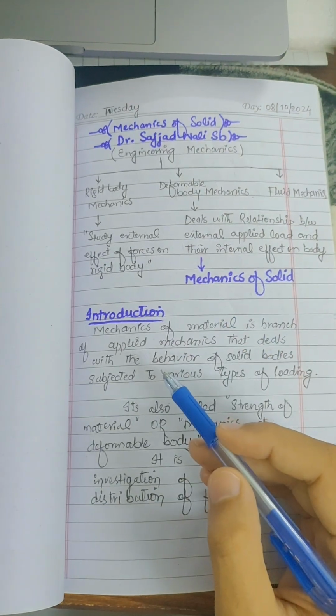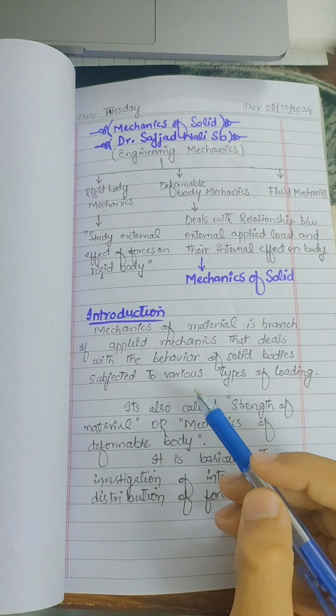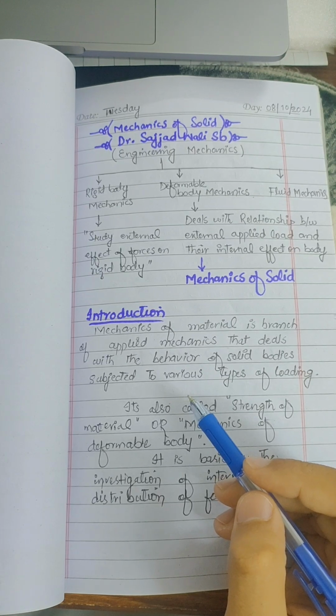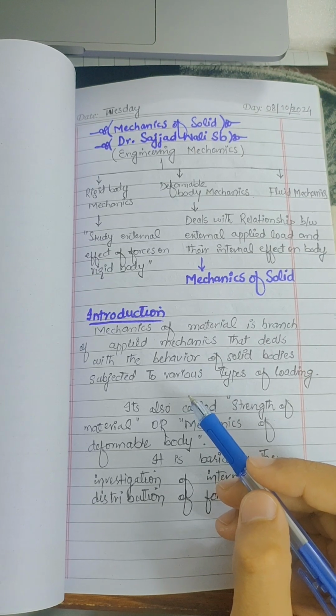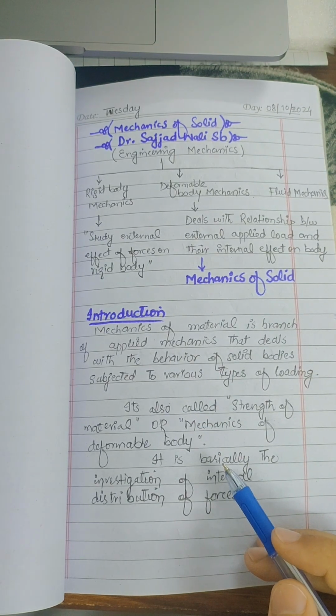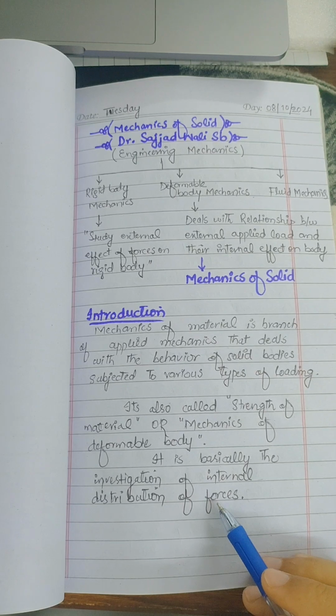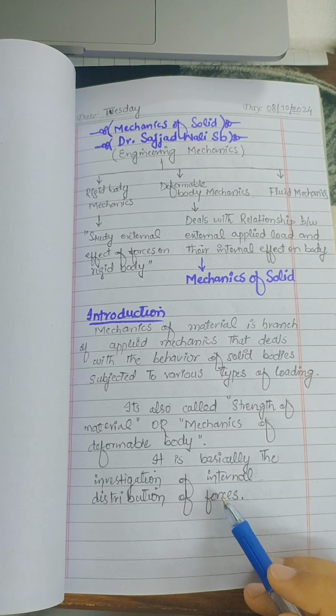Now, moving to the introduction, mechanics of material is a branch of applied mechanics that deals with behavior of solid bodies subjected to various types of load. जब हमारे पास एक solid body, उस पर हम वेरियस टाइप्स ऑफ लोड अप्लाई करते हैं और इसके बिहेवियर को स्टडी करते हैं ताकि जब हम उस पर लोड अप्लाई करें तो ये बॉडी किस तरह बिहेव करता है। तो इस तरह के मैकेनिक्स को, इस तरह के फोर्सेस को स्टडी करने को हम क्या कहते हैं? मैकेनिक्स ऑफ मटेरियल। It is also called strength of material and mechanics of deformable body. It is basically the investigation of internal distribution of forces. It means that we have to study the internal effects or the internal behavior of the body of the material, that how they react with the stimuli. So it's all about how a body reacts to the stimulus.